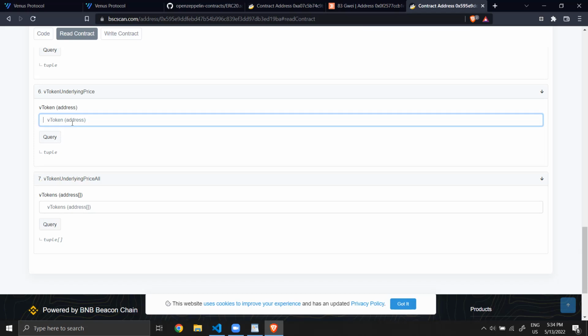So on Venus, imagine you deposit the equivalent of 1,000 USD. The maximum you can borrow is, let's say, 60%. It depends on the tokens, but 60% of what you deposited. So in this example of 1,000, you can borrow a maximum of 600.